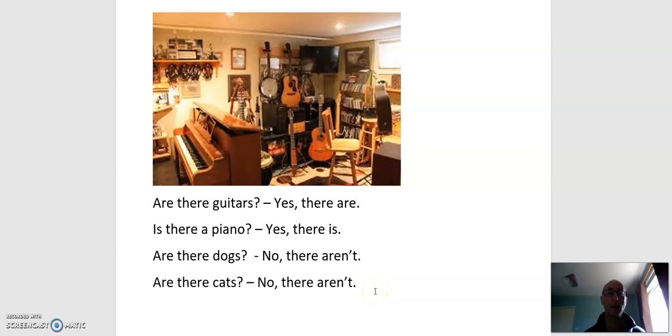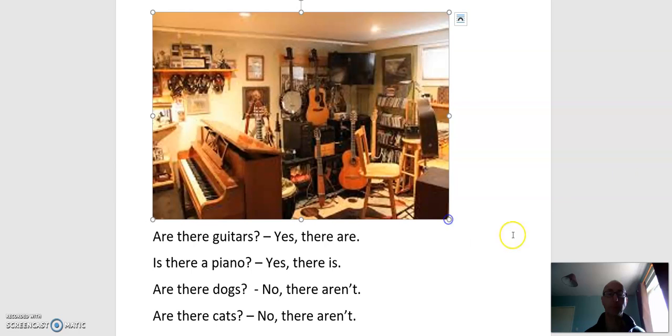So let's look at some questions and answers. Let's look at the picture here. Are there guitars in the picture? 1, 2, 3, 4, 5. Yes, there are guitars. 6, 7. So because there's 7, we need to use are there. The answer, yes, there are.